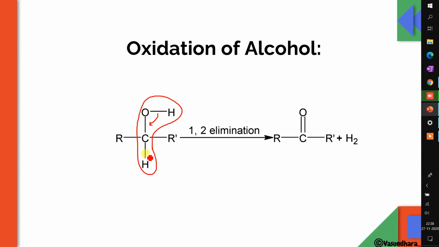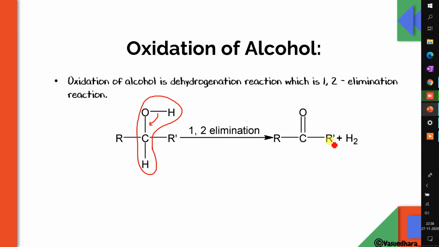So secondary alcohol will give you ketone, primary alcohol will give you aldehyde. Okay, so let's do it. Oxidation of alcohol is a dehydrogenation reaction. That means removal of H2, dehydrogenation.